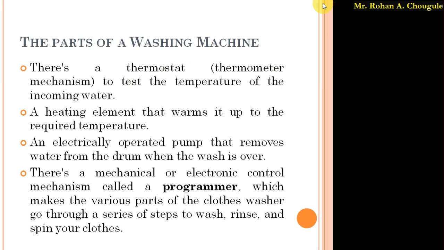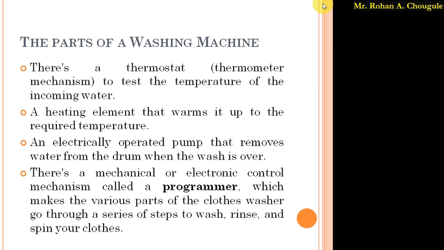As we know, a washing machine has n number of functions, so we can clean different types of cloth in it, and as per the type of cloth we have to set the temperature, or by default some temperature is set in the washing machine. For example, in case of a wash for kids wear, normally the washing machine uses a 40-degree temperature. The water used while cleaning kids wear is automatically set to 40 degrees Celsius.